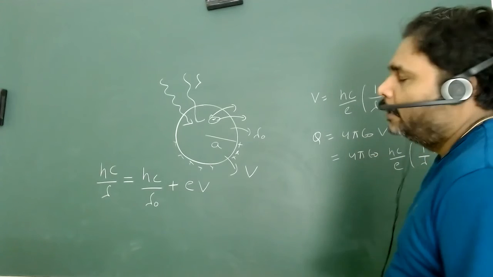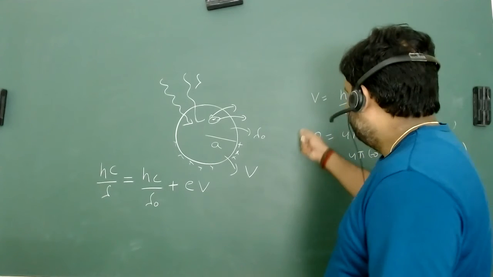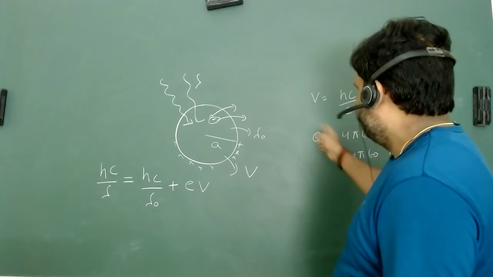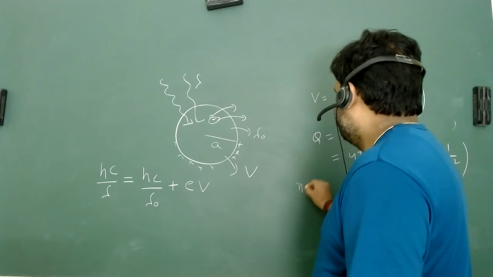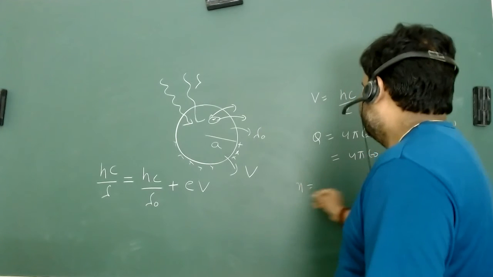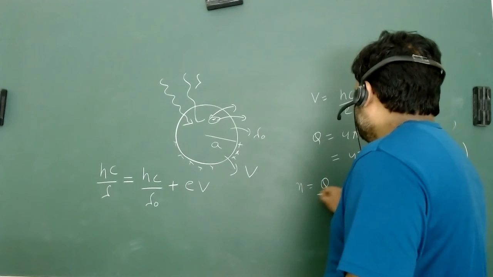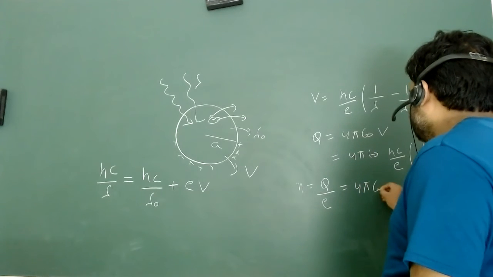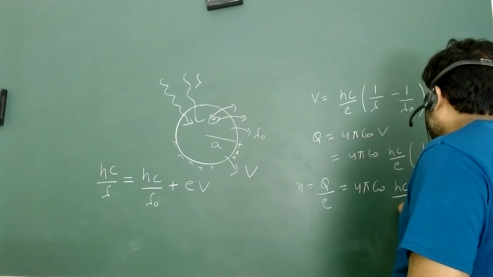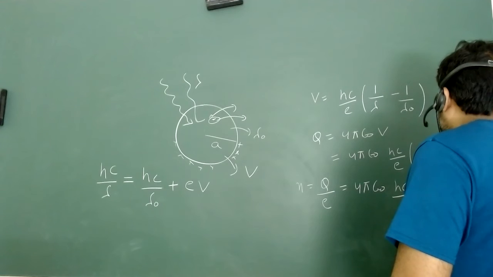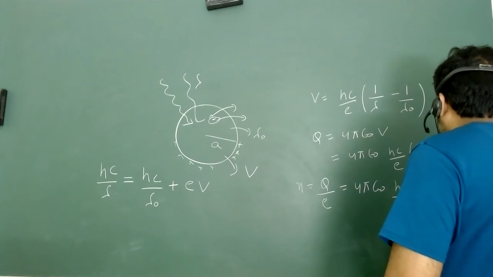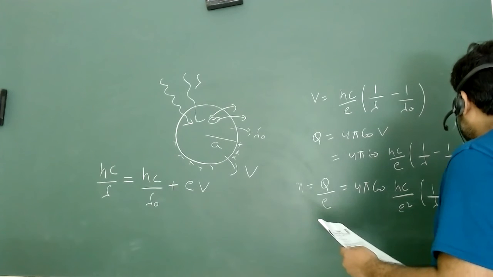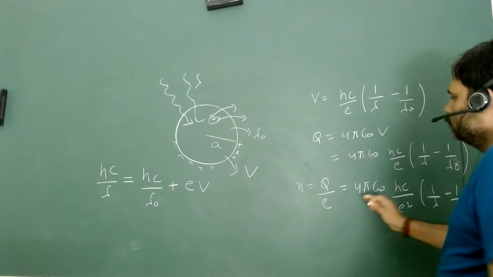We have to calculate the number of photoelectrons, so if I divide by the single electronic charge, we can find the number. The number of electrons which will come outside is Q upon e. That will be 4 pi epsilon naught hc upon e square times 1 upon lambda minus 1 upon lambda naught. This will be lambda naught actually.